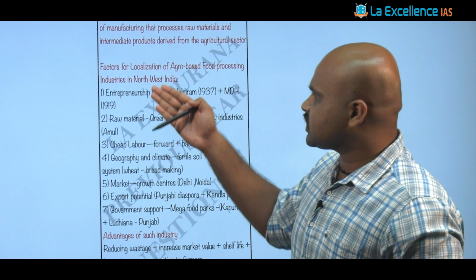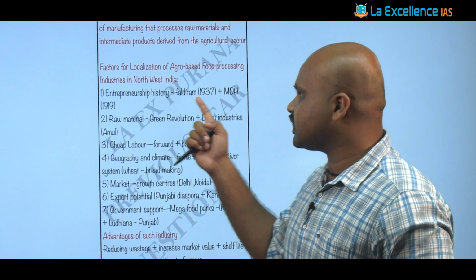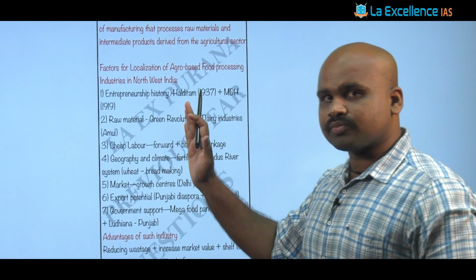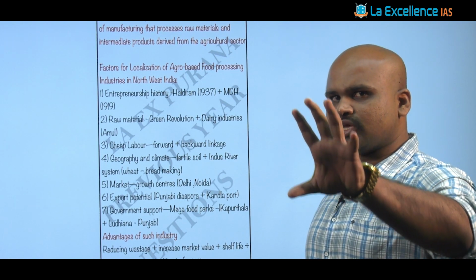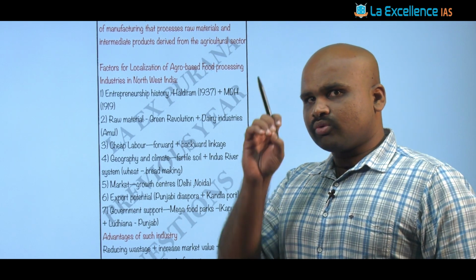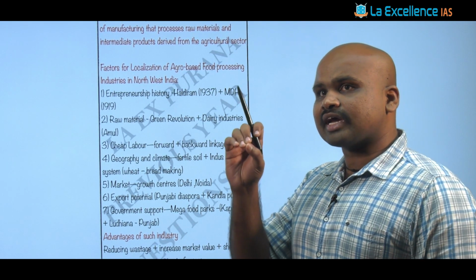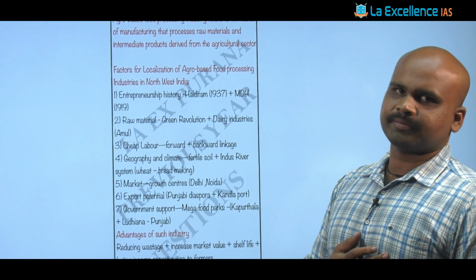Right? So once we discuss the factors, we have substantiated each of these factors with an example. That is what you are supposed to demarcate here. Because whenever you are writing an answer on industrial location or the factors of location of industries, you need to emphasize the examples that can be used for substantiation. Very, very important.